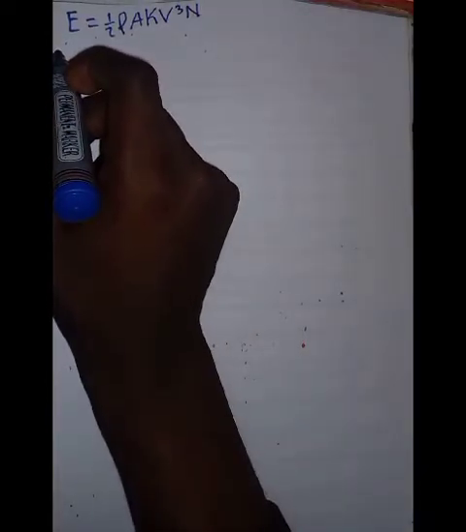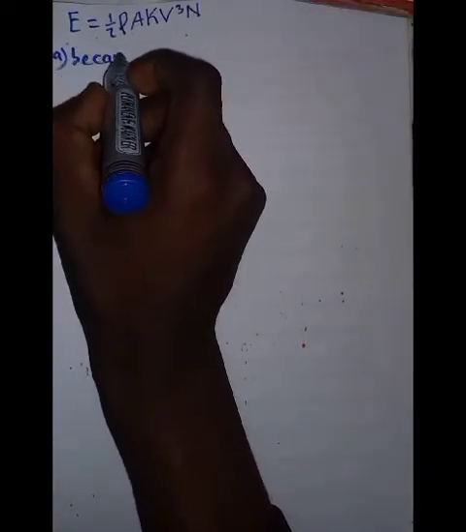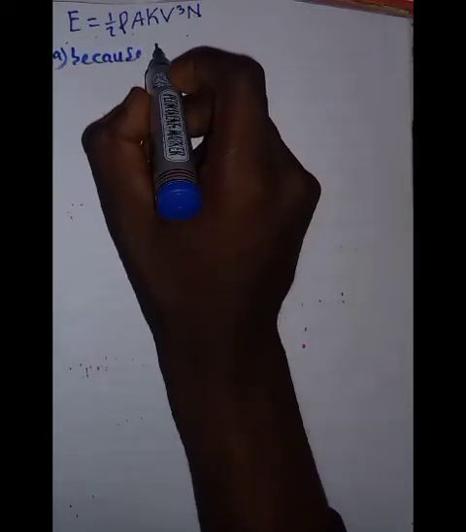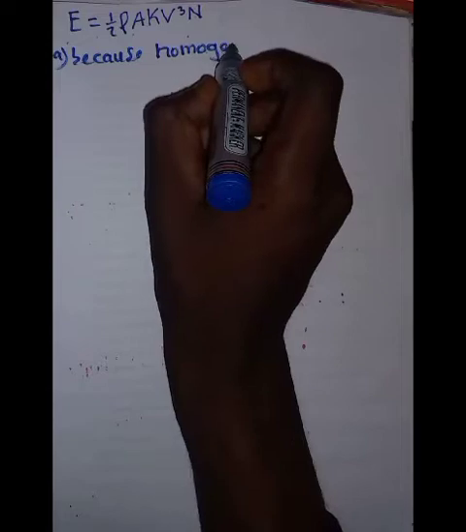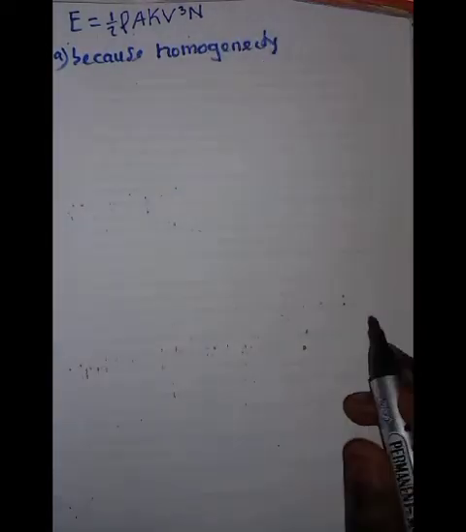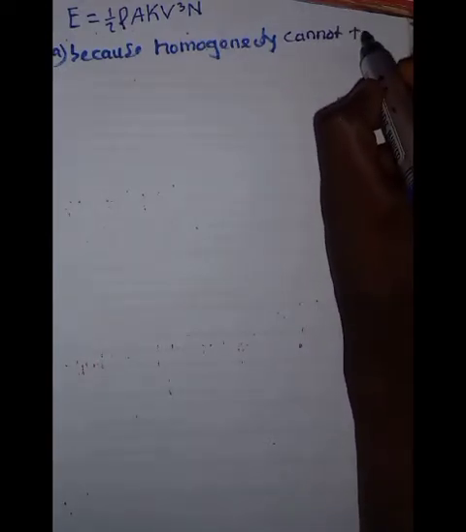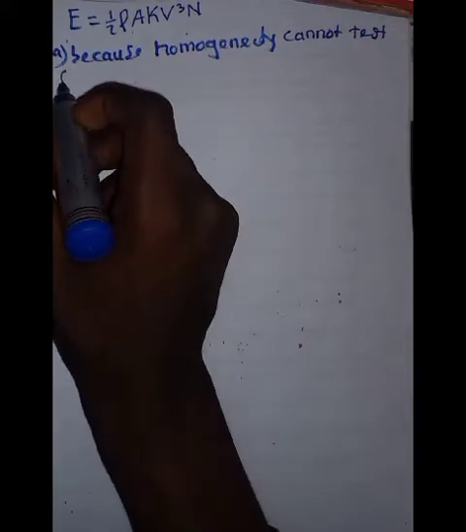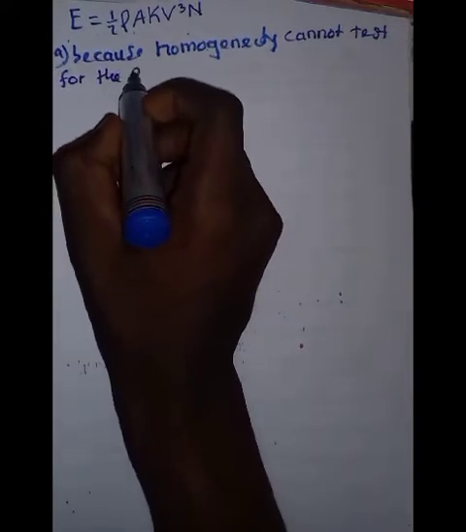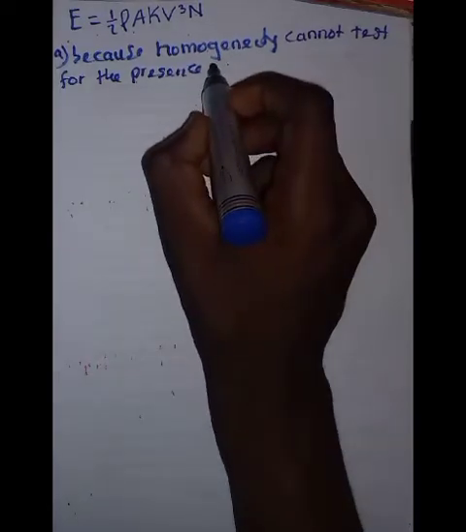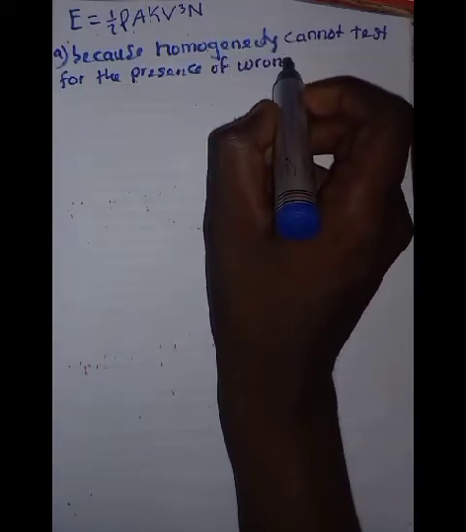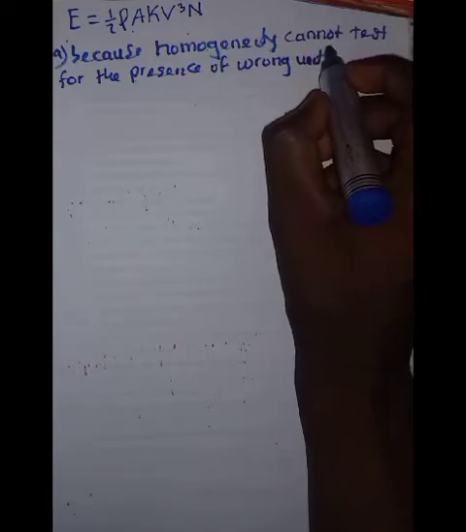It is not a sufficient condition because homogeneity cannot test for the presence of wrong unitless constants.